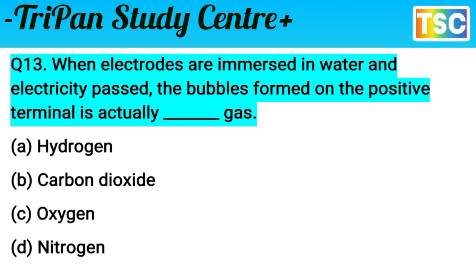The next question on your screen. When electrolytes are immersed in water and electricity is passed, the bubbles of gas formed on the positive terminal are actually dash gas. You know that the question is very interesting.